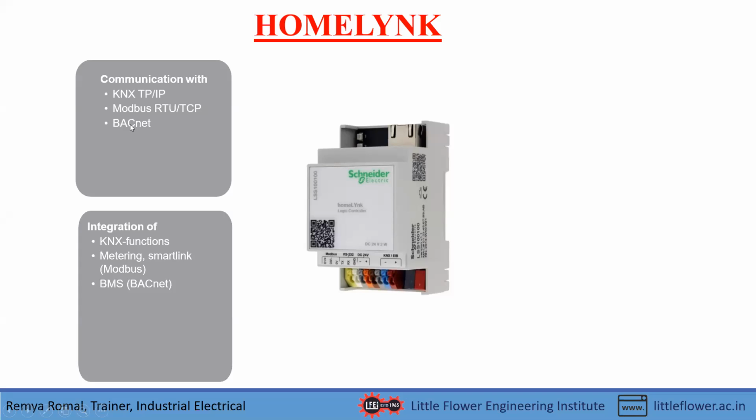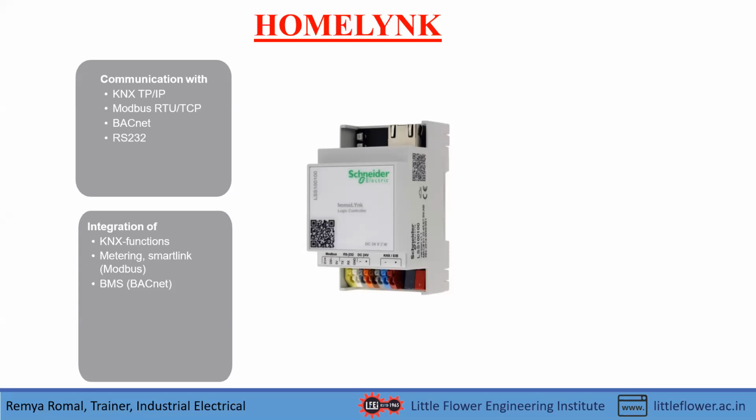And this building automation control can be integrated with the building management system, otherwise known as BMS. BACnet is a protocol for building system management. Building management system is a third party integration. That means when we go for huge buildings, the entire system will be managed by this BMS. The third party needs an input of all functions of the building, that is dimming, heating, temperature. The integration of this can be done by this HomeLink.